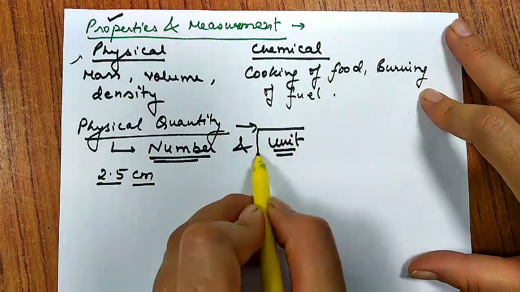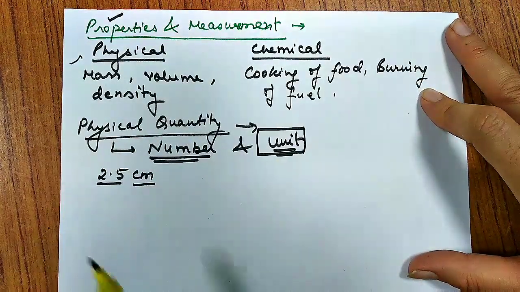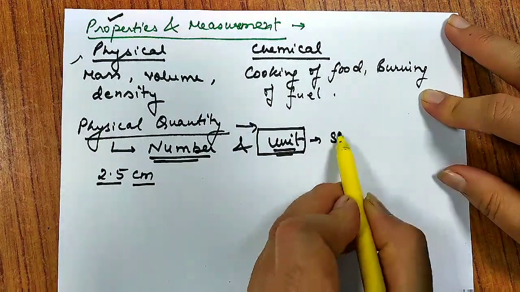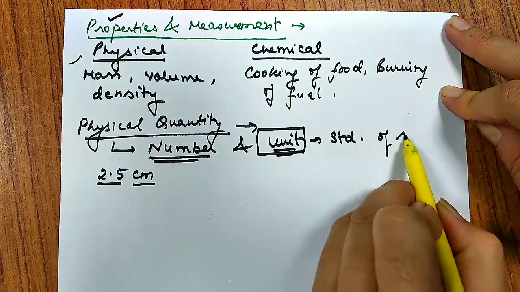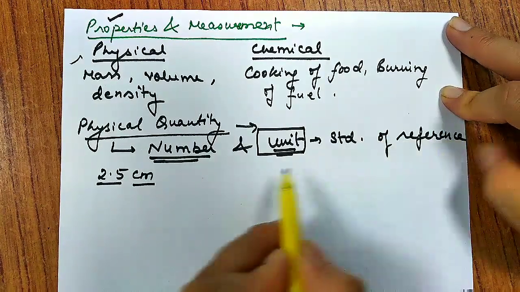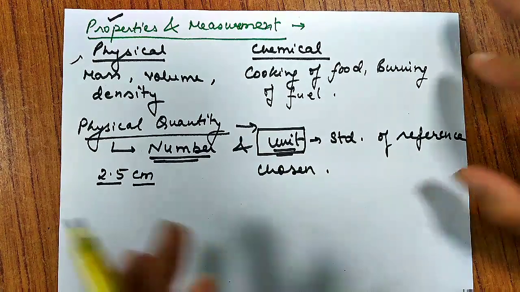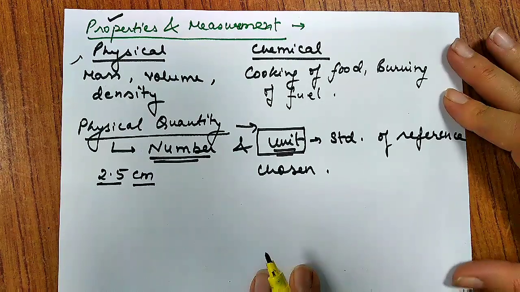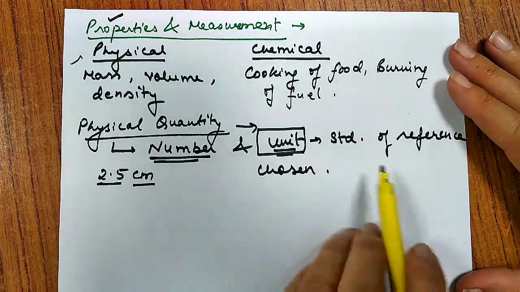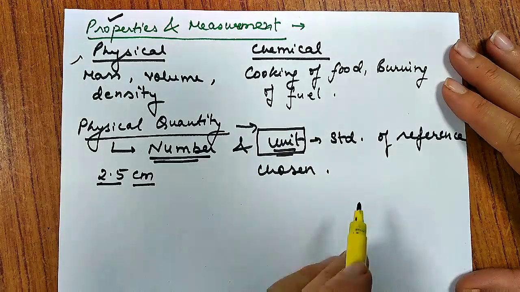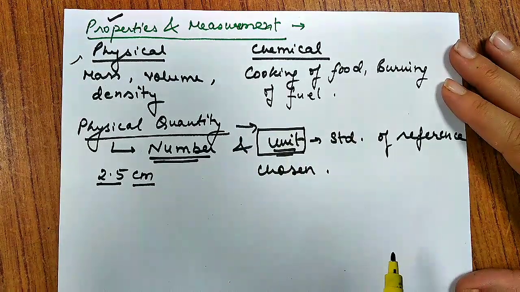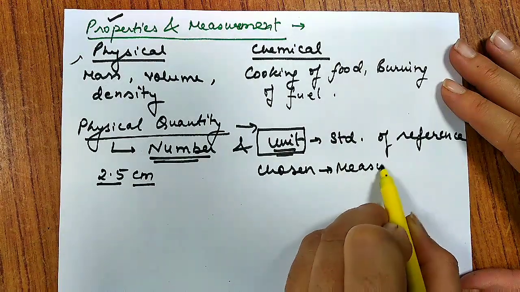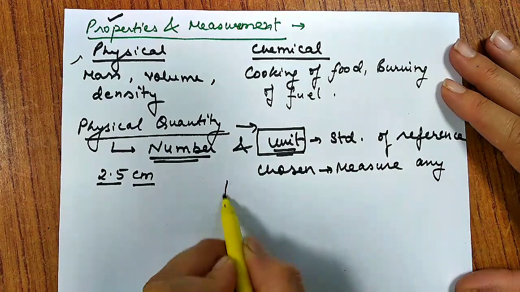Now, if I ask you what a unit is, there is no problem in number. You know number, it is a digit, any digit. What is a unit? Unit is some standard, a standard of some reference chosen. You compare with something, okay, this is the distance of 1 centimeter or this is the distance of 1 meter, and it should be widely accepted. So unit is some reference chosen, and the standard of this reference is called a unit. And this is used to measure any physical quantity.